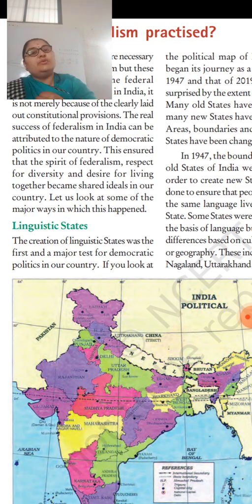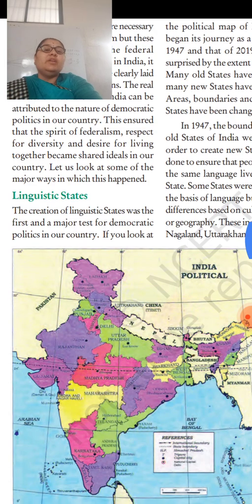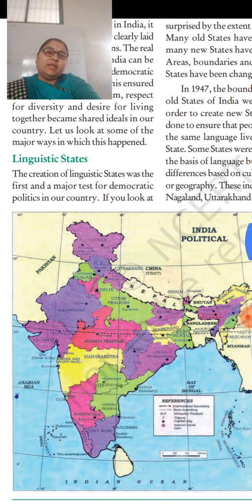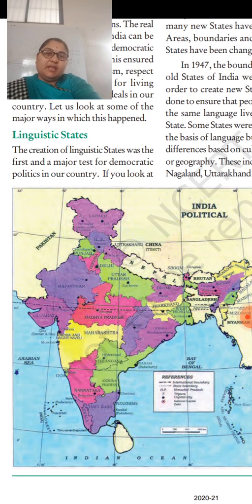I already told you in the chapter on power sharing. Even though we speak different languages, and practice different religions, different castes, different creeds and different sects are available in our India, we all live together. We respect each other's religions, we respect each other's cultures, and we respect each other's shared ideals in our country.